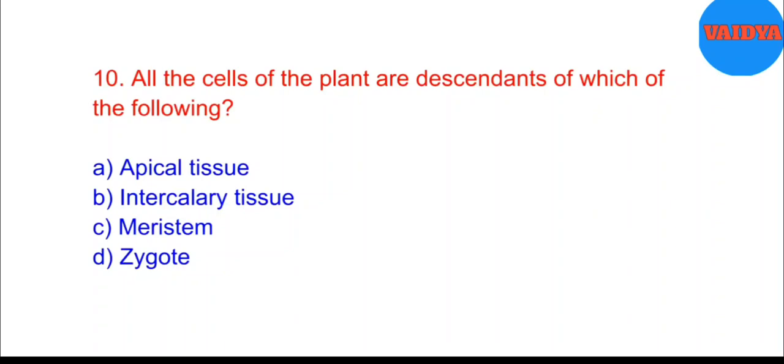10. All the cells of the plant are descendants of which of the following? A. Apical tissue. B. Intercalary tissue. C. Meristem. D. Zygote. Answer.